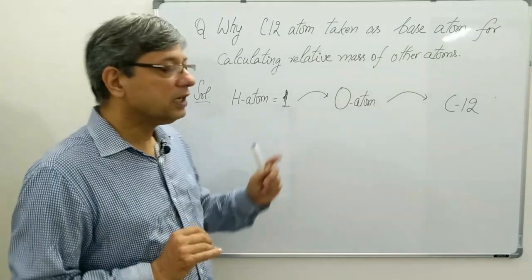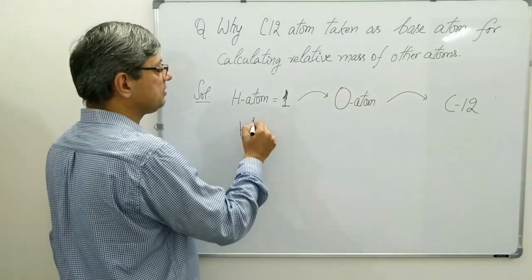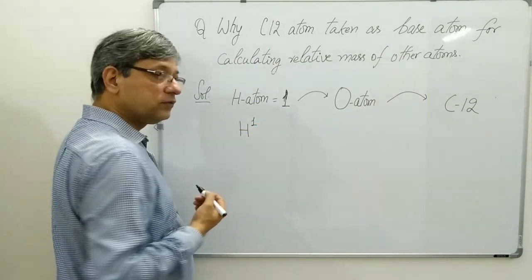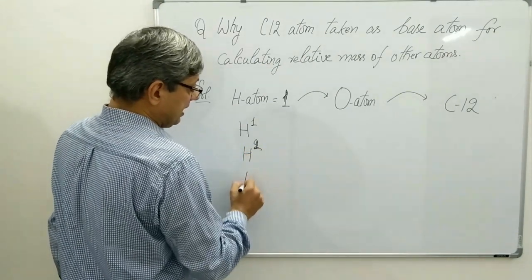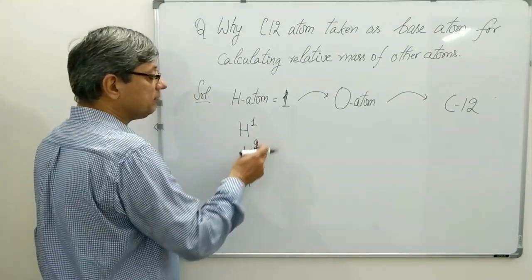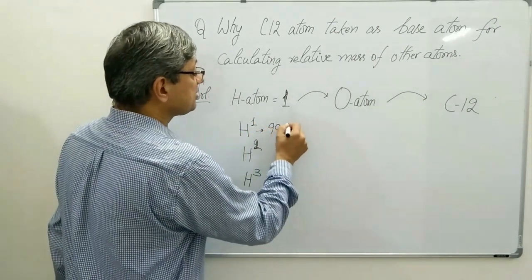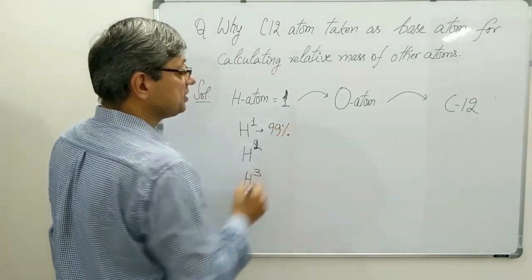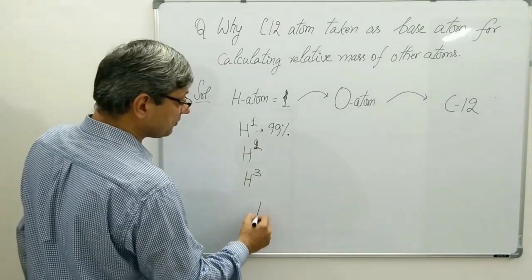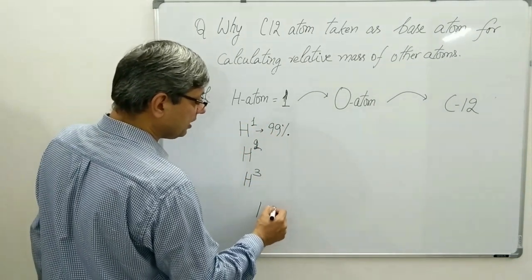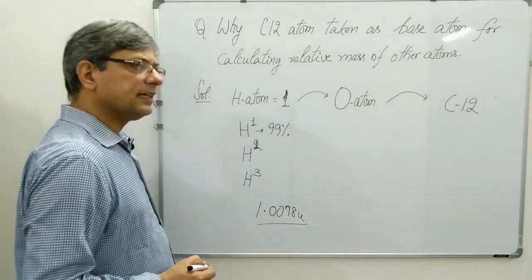While hydrogen atom was assigned a mass of 1, it was found that hydrogen element consisted of 3 isotopes, H1, H2 and H3: protium, deuterium, tritium. While protium consisted of 99% of the sample, the average atomic mass of all these isotopes was found to be approximately 1.0078 U. Not exactly a whole number.